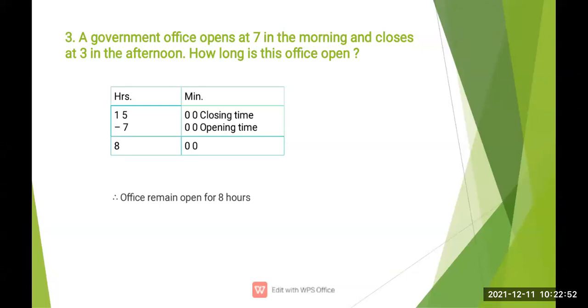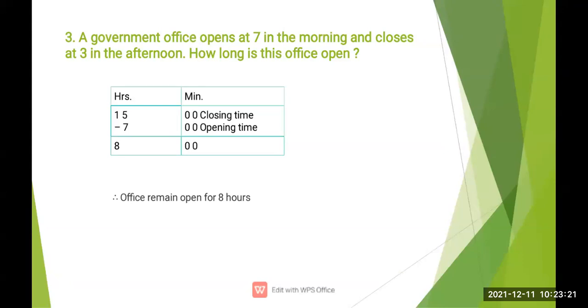Now you have to find out how long the office is open. Now the office is opening at 7 in the morning and closing at 3 in the afternoon. Clear? It opens at 7 in the morning and closes at 3 in the afternoon. Now 3 o'clock means after 12. I have explained you regarding the 24 hour and regarding the 12 hour.